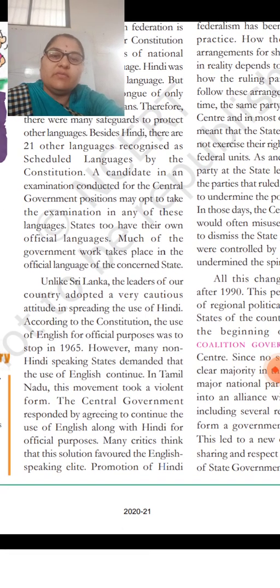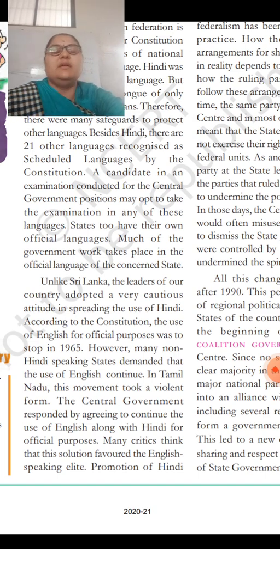A candidate in an examination conducted for central government positions may opt to take the examination in any of these languages. States too have their own official languages. Much of the government work takes place in the official language of the concerned states.